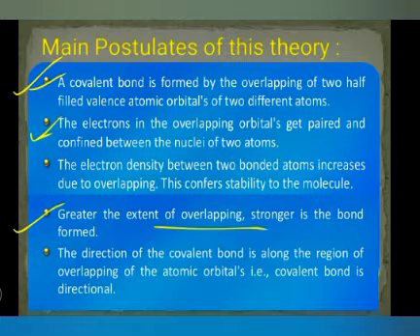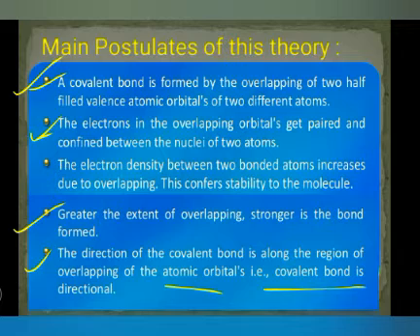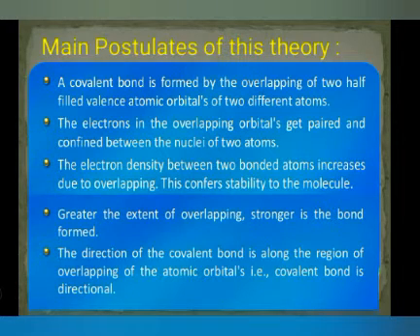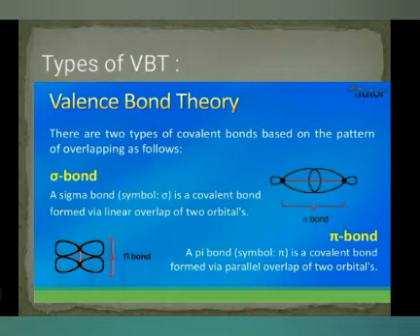Fourth, the greater the extent of overlapping, the stronger the bond formation. Next, the direction of the covalent bond is along the region of overlapping of the atomic orbitals. That's why a covalent bond is directional. These are the basic 5 postulates. Dear students, pause the video and write this down in your notebook, then learn it.